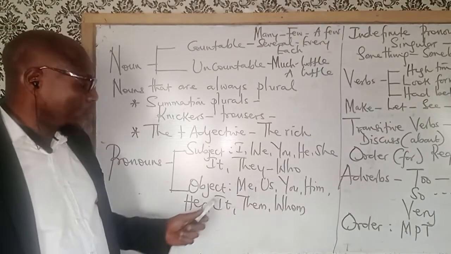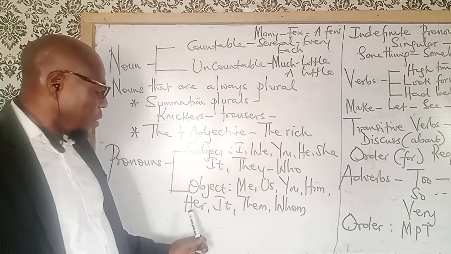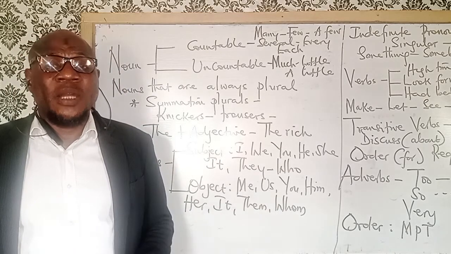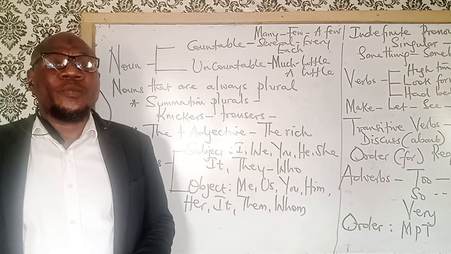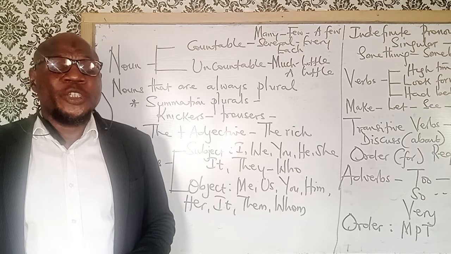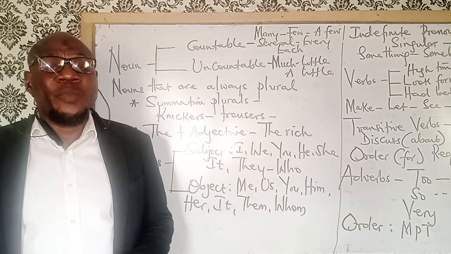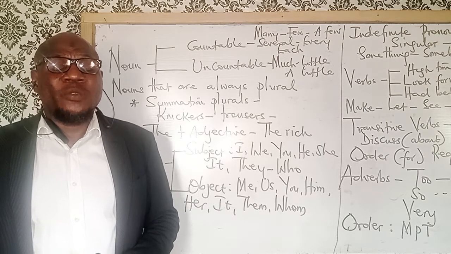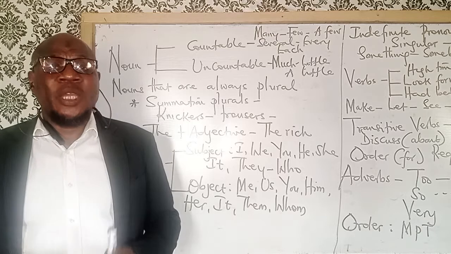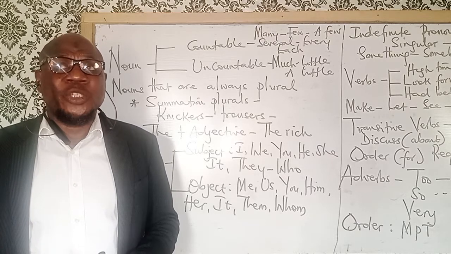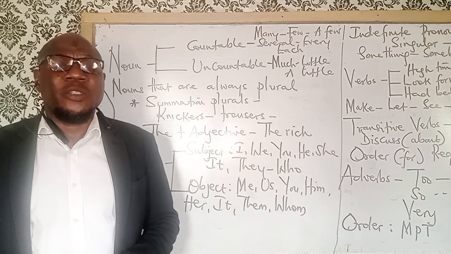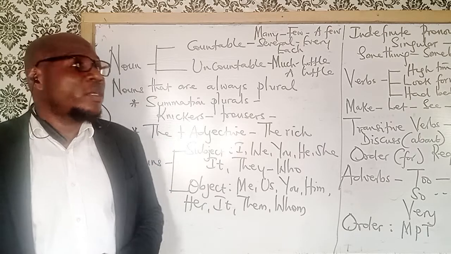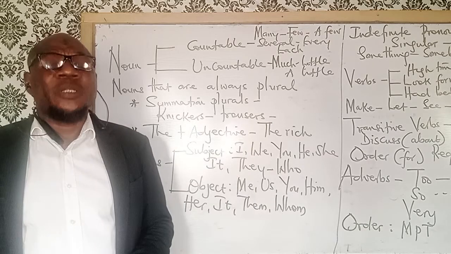Then the object form: me, us, you, him, her, it, them, and who. Apart from being the receiver of the action, it also follows a preposition. So if the word before it is a preposition, you usually use the object form. That's why you say it is between you and me, because between is a preposition and an object should follow a preposition. So the video continues with other word classes,